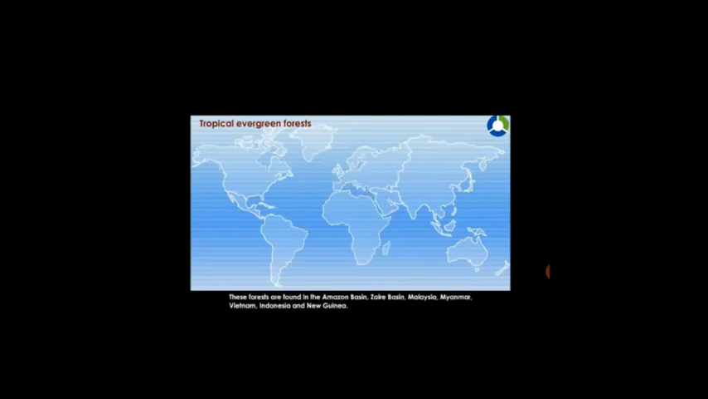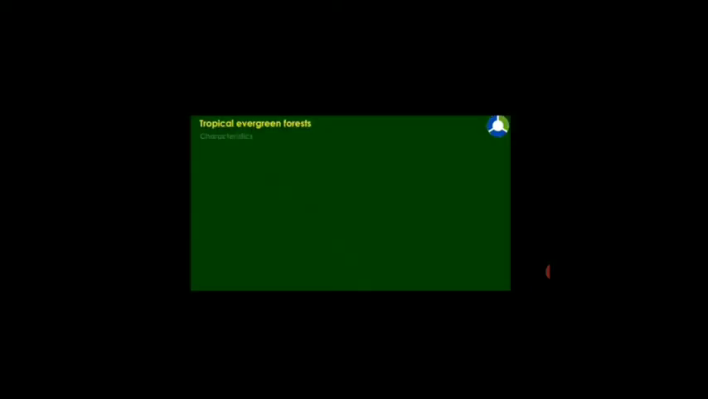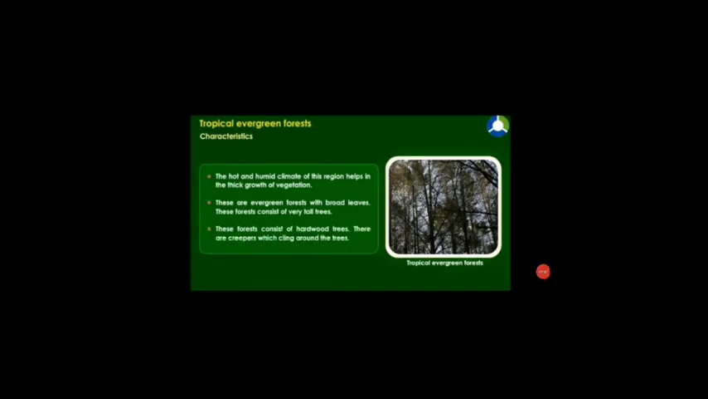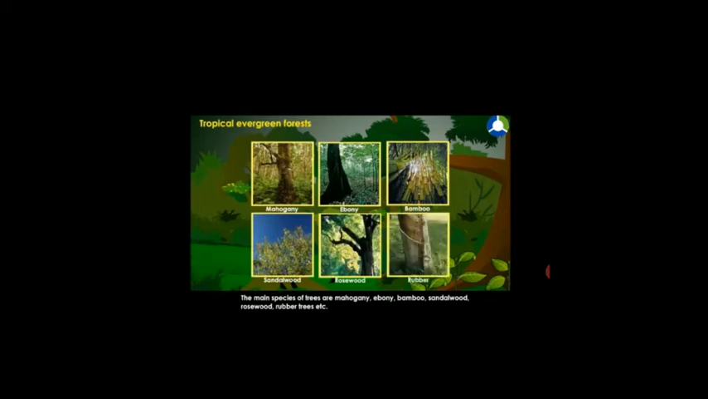Is it clear? And they are found in the Amazon basin, Zaire basin and Malaysia, then Myanmar, Vietnam, Indonesia and New Guinea. Is that clear? So what are the characteristics? The hot and humid climate of this region helps in the thick growth of vegetation. Then these are evergreen forests with broad leaves. These forests consist of very tall trees and hardwood trees. There are creepers that cling around other trees. The main species are mahogany, ebony, bamboo, sandalwood, rosewood, rubber trees, etc.